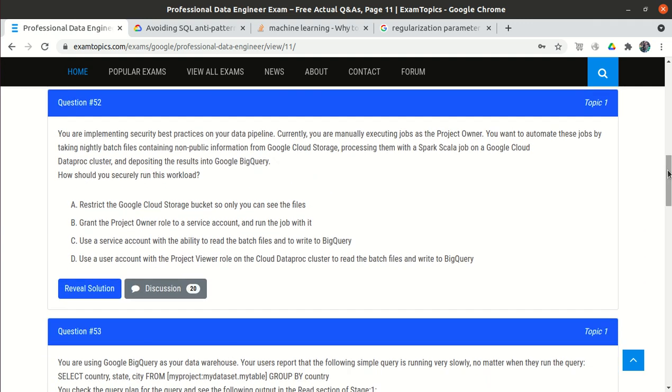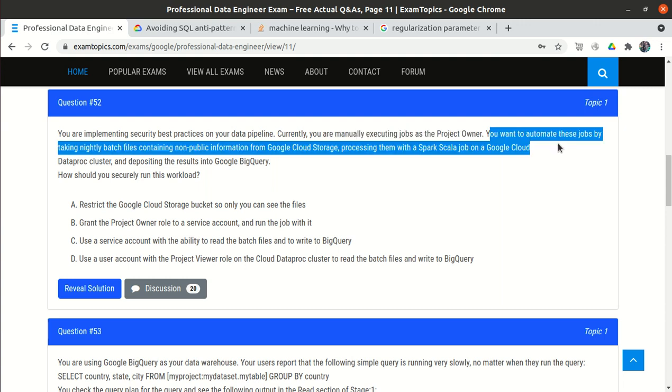Okay, now question number 52. You are implementing security best practice on your data pipeline. Currently you are manually executing jobs as the project owner. So we have a data pipeline, and right now we are manually executing it, right?